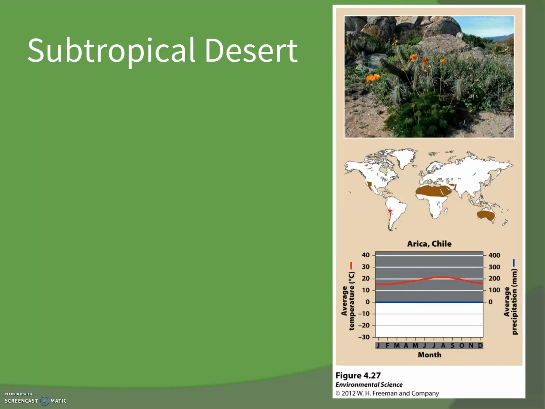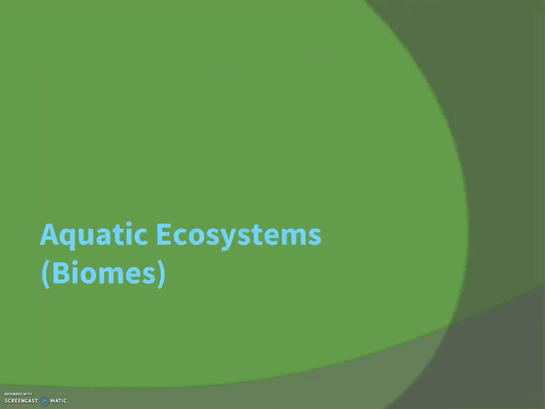There's low diversity, low resistance and resilience, and very low productivity due to that low precipitation and also low organic material. The human impact, we're using ATVs, military exercises, drilling for oil. This is where we're going to find our jackrabbit, kangaroo rat, armadillo. And now we're going to take a look at aquatic ecosystems.